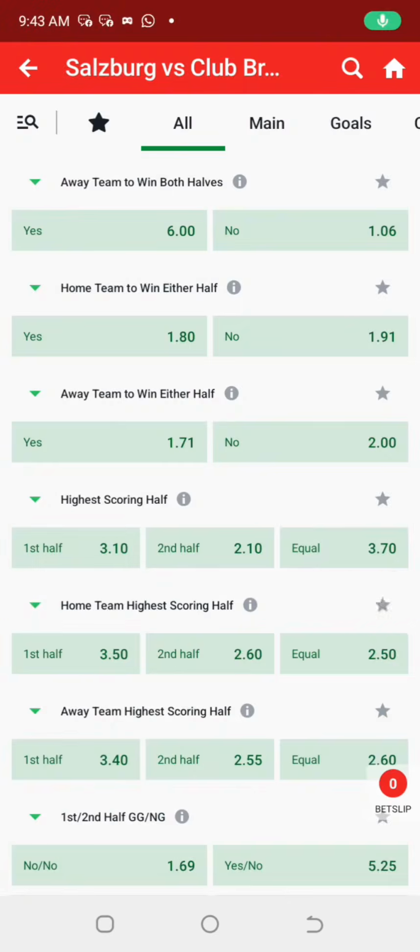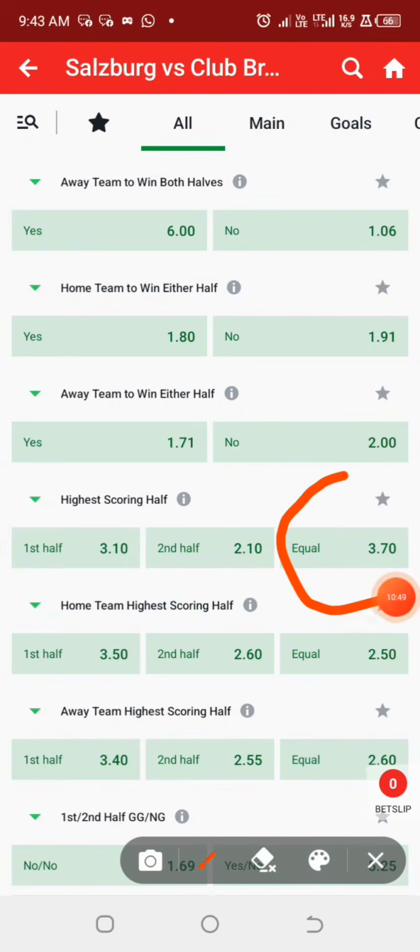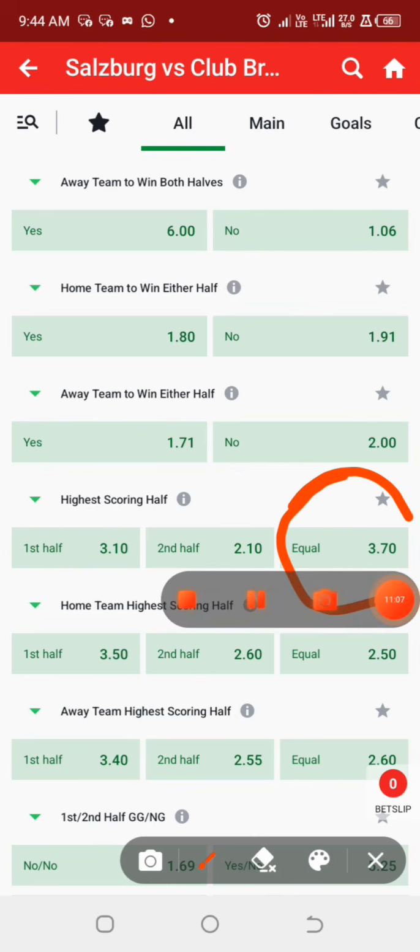So then we can consider this particular option of 3.70. But now we have it that the home team actually have their last two games that okay, the highest scoring half will be the first half, but the away team is giving us this particular signal that the highest scoring half will be second half. Oh, sorry. The highest scoring half will be equal.